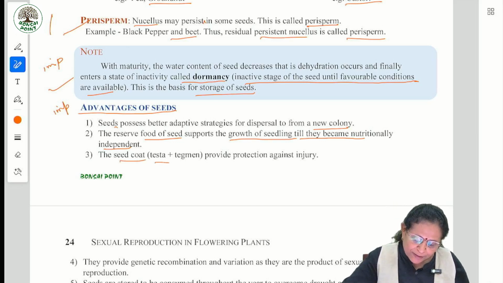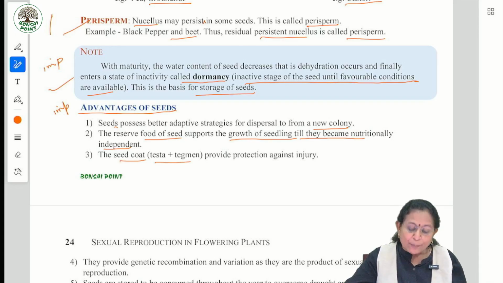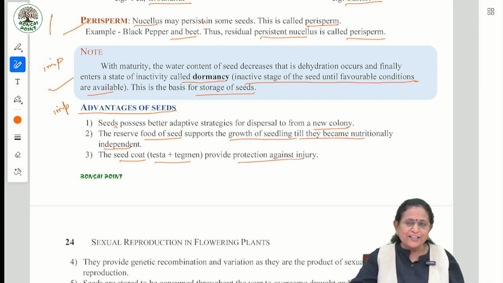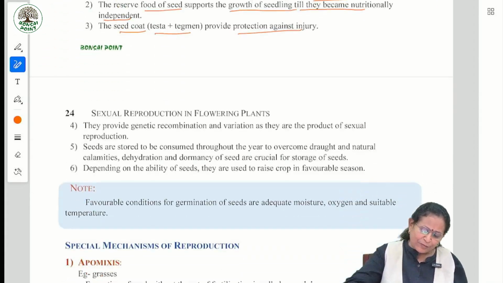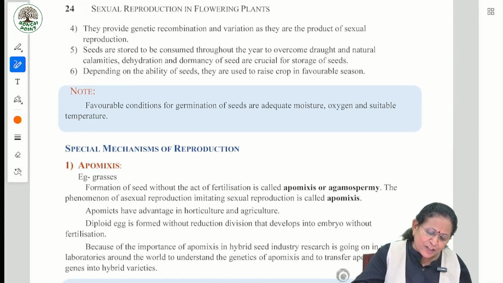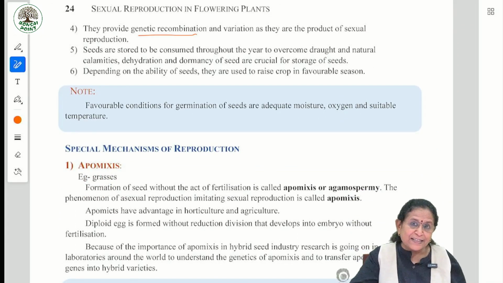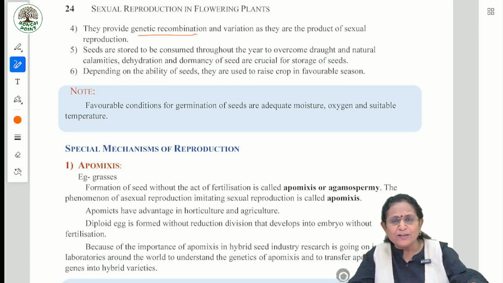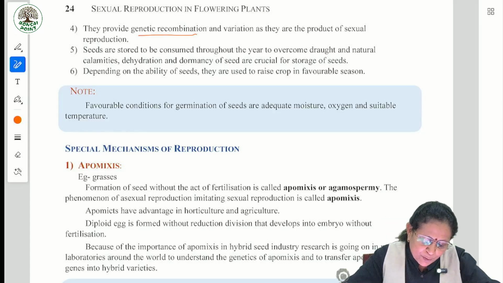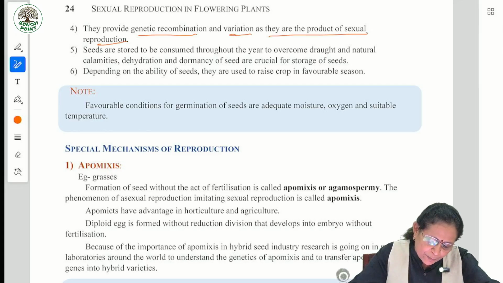The seed coat, that is testa and tegmen, provide protection against injury to the seed. They provide genetic recombination. Seeds are product of sexual reproduction, isn't it? Thereby we say they provide genetic recombination and variation as the product of sexual reproduction.